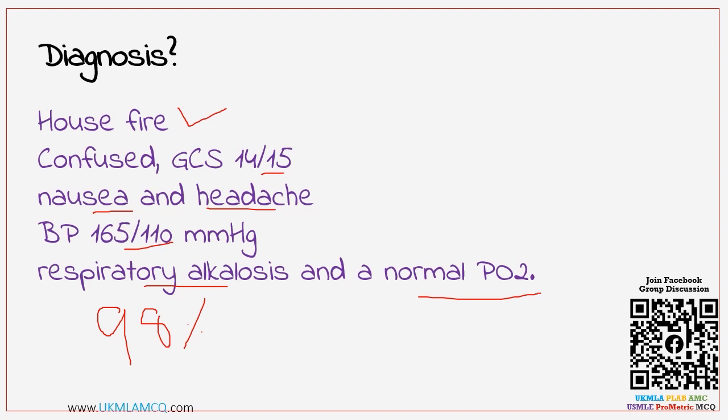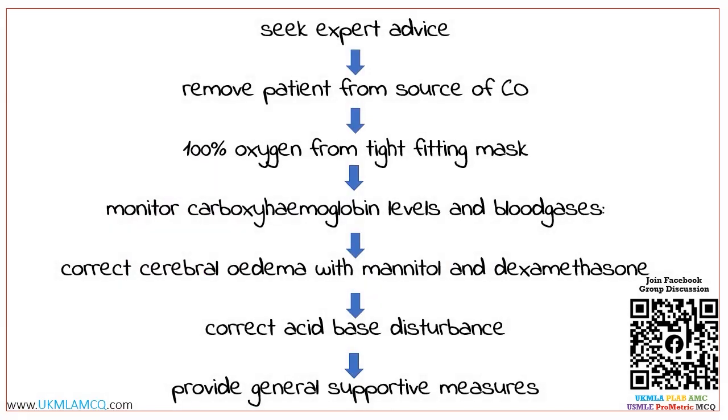Now this is a quick algorithm to manage patients with carbon monoxide poisoning. First, you should seek expert advice and then remove the patient from the source of carbon monoxide. And then the most important next step is 100% oxygen from a tight fitting mask. We'll talk about it later. And then you should monitor carboxyhemoglobin levels and blood gases as well. Cerebral edema should be corrected with mannitol and dexamethasone if there is cerebral edema. And acid-base balance should be corrected, and you should also provide the patient with general supportive measures.